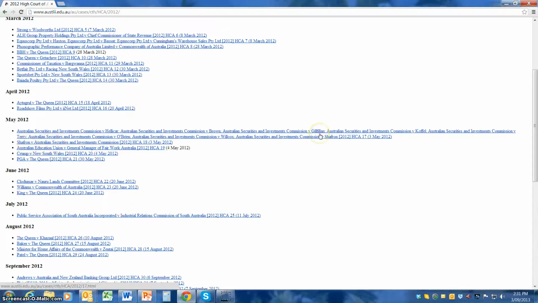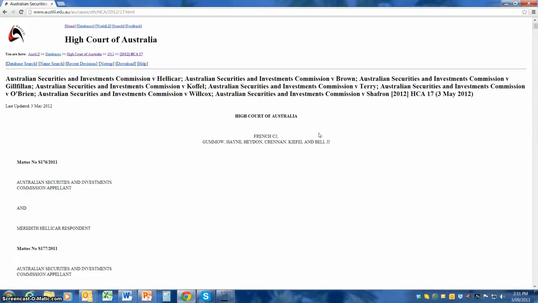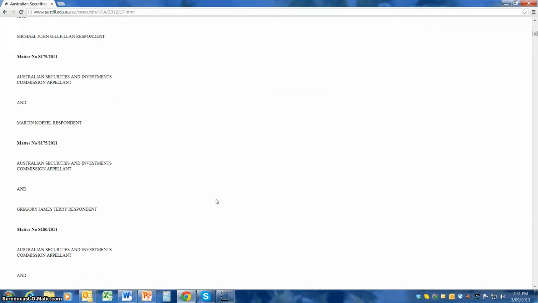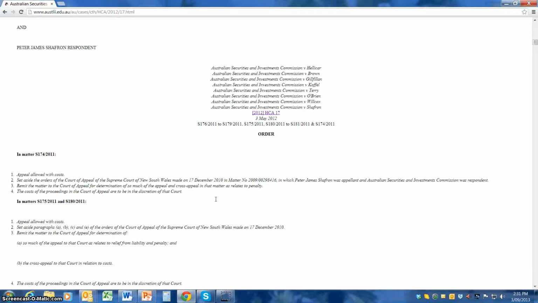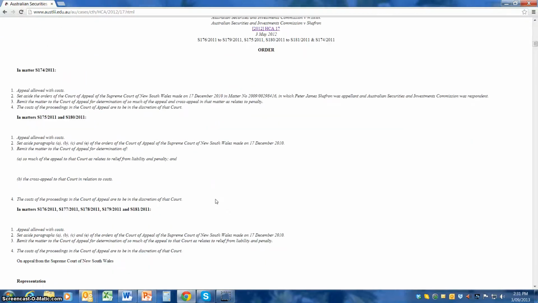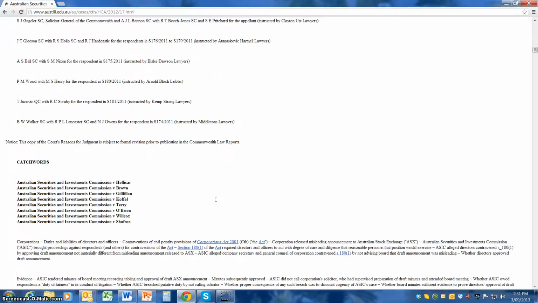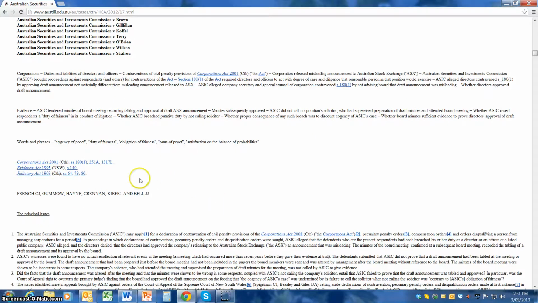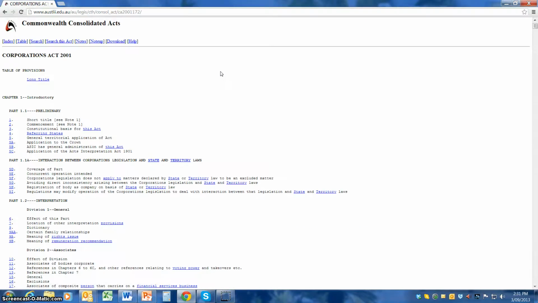So I'll click on the non-executive case, the Healey case, and there it is found in one go, and the whole judgment is there, as you can see, referring to all the various aspects of the decision and the catchwords and the various parties. You'll notice that there's a hyperlink to the various provisions. So the Corporations Act, which I'm going to click and show you. And there's the whole Corporations Act, which obviously is the key part of the legislation.